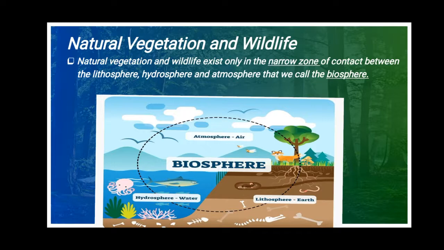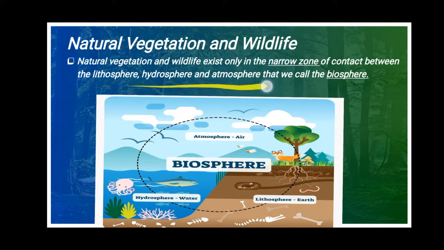First we are going to see what that is. Natural vegetation and wildlife exist only in the narrow zone of contact between lithosphere, hydrosphere and atmosphere.